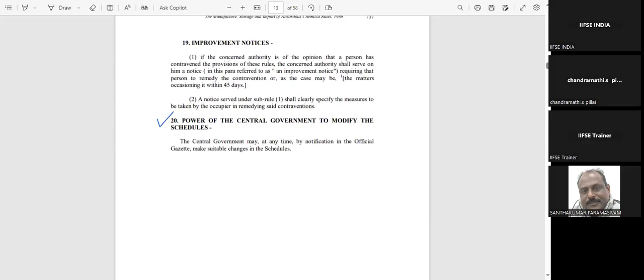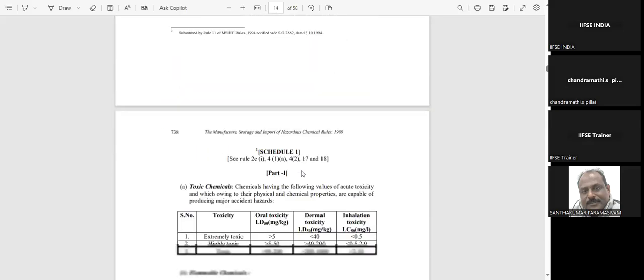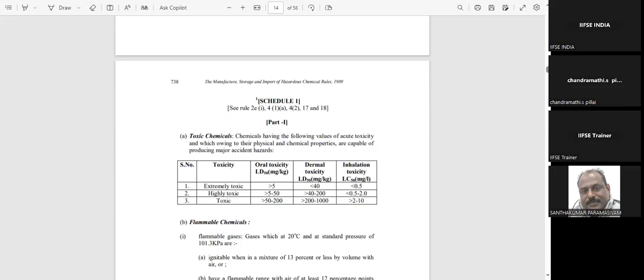Then power of central government to modify the schedule, this is not required. Now we'll see the schedules. If you go through the schedules, those are the rules as of now. If you see the schedules here, they give the quantities. Toxic chemicals are defined based on the LD50 and also LC50 concentrations. We have seen what is meant by LC50 and LD50. Lethal dose is called LD and lethal concentration is called LC.